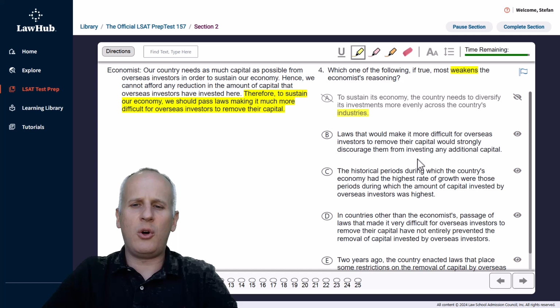Next, choice B. Laws that would make it more difficult for overseas investors to remove their capital would strongly discourage them from investing any additional capital. So here's the bad side effect of this recommendation for new laws, making it harder for the overseas investors to remove their capital. If these laws go into place, well, then they're not going to invest more. So basically, I could just highlight this part and know that this is the side effect that would definitely make us not want to follow the economist's recommendations. So we should be able to select B proactively at this point.